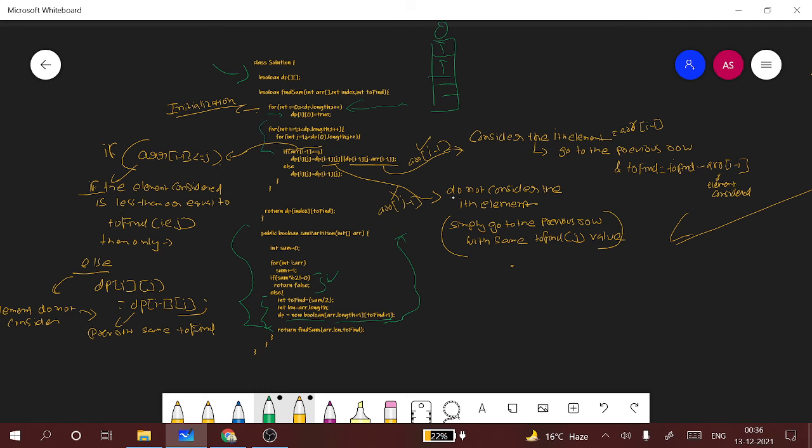Now for int I equals 1, I less than dp.length, I plus plus, for j equals 1, j less than dp[0].length, we will be starting the condition from I equals 1 and j equals 1.